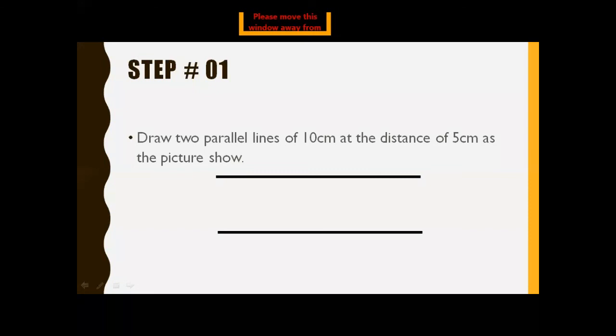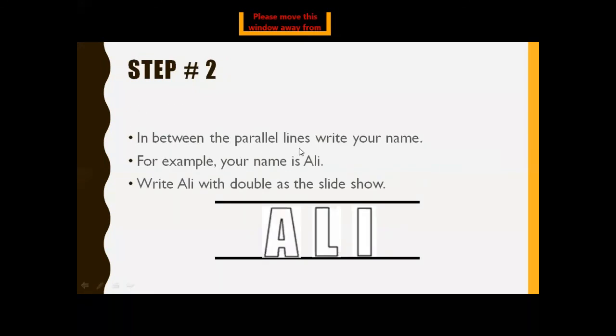In the second step, in between the parallel lines, write your name. For example, your name is Ali. Write Ali with double lines as the slide shows. Take a screenshot. In between the parallel lines, write your name. After writing your name, write Ali with double lines as the slide shows.